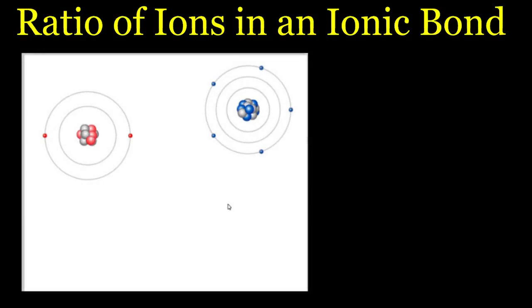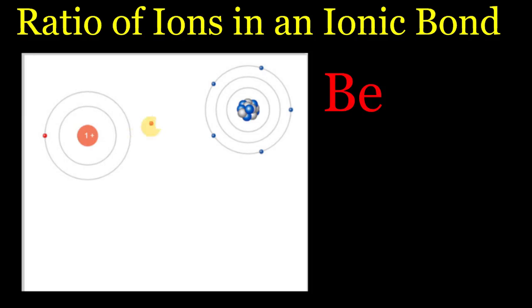So we're going to get the proper ratio here by looking at the charges. So we have something here with a +2 charge. Notice it has 2 valence electrons, so it's going to lose those 2 electrons to become +2. And we have something with a -3. It has 5 valence electrons, and it's going to gain 3 in order to become a -3. So in order to be stable, this one has to have a charge of -3. In order to be stable, this one has to have a charge of +2. So what's going to happen is, first off, our beryllium here is going to give up an electron. It's going to come over here to the phosphorus. And so now I have a -1 and a +1.